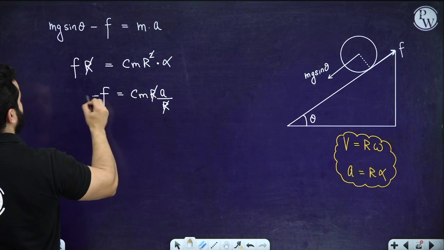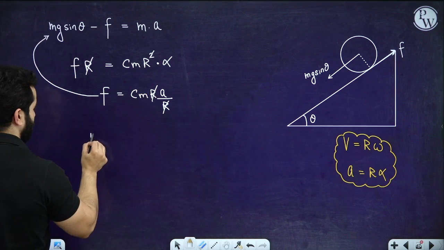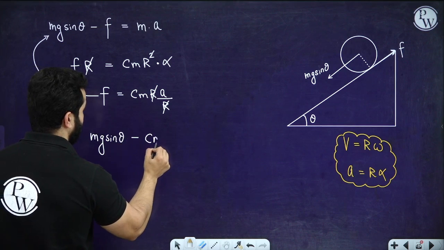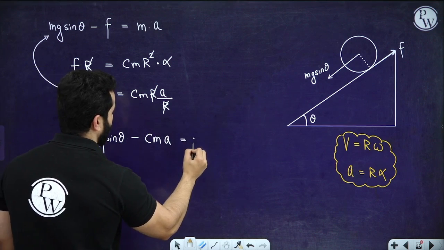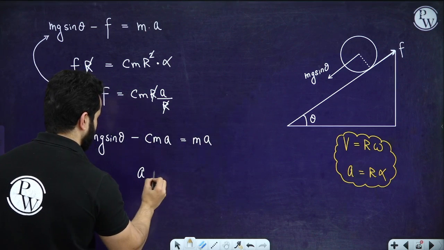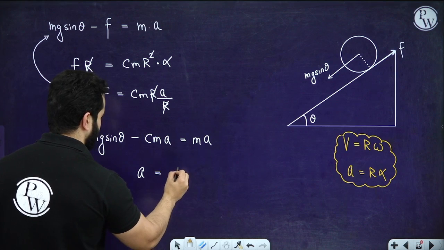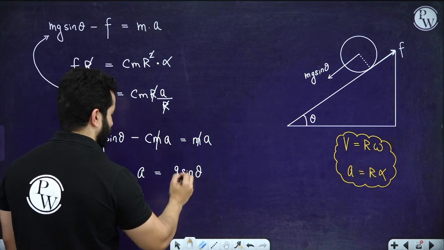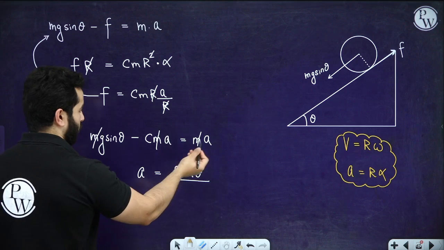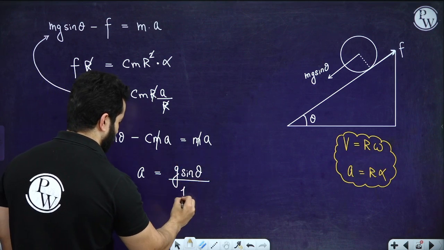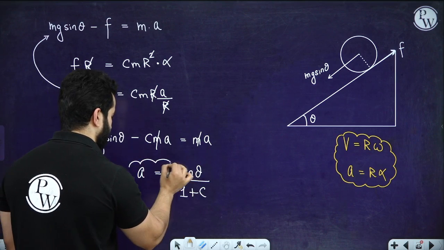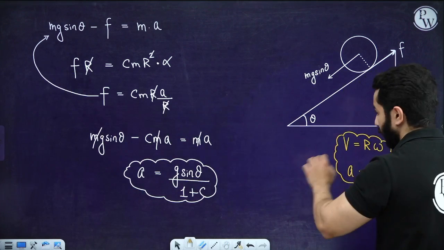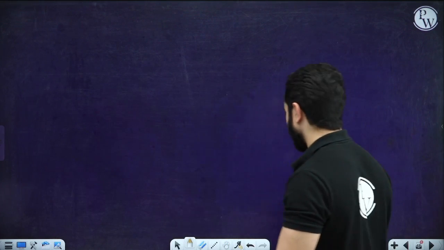Let's put the value of this friction in this equation again. So this is going to be mg sine theta minus Cm times a equals ma. So from here you can find out what acceleration is going to be. Acceleration is going to be g sine theta, I can cancel out all the m's, divided by 1 plus c. Now please look at this formula, and then I'll also share an important note for this. g sine theta divided by 1 plus c.